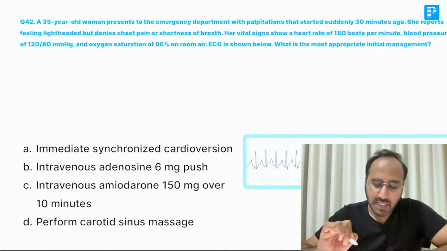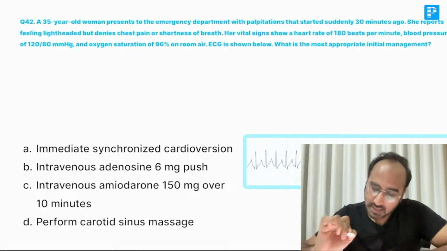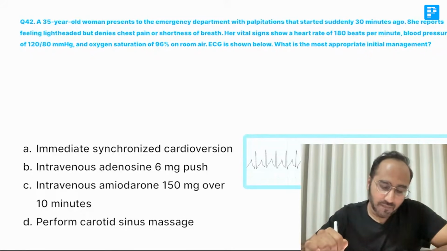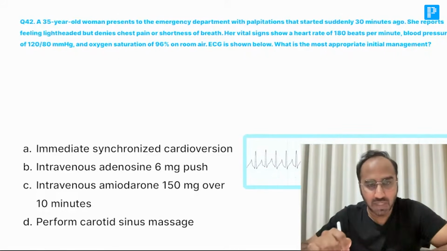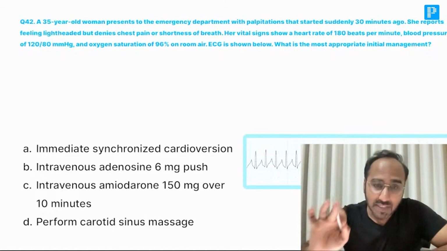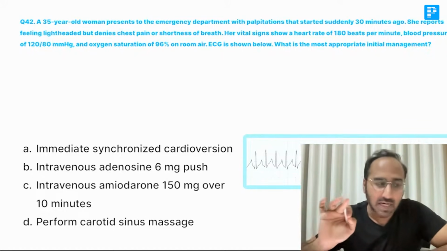A 35-year-old woman presents to the emergency department with palpitation that started suddenly 30 minutes ago. She reports feeling lightheadedness, but there is no chest pain or shortness of breath, and her heart rate is 180. The blood pressure is 120/80. Saturation is 96. Which is the most appropriate initial management? Come on, guys. What should you give? The patient is having tachycardia. That is for sure. We have to first identify whether the patient is having a stable tachy or unstable tachy.